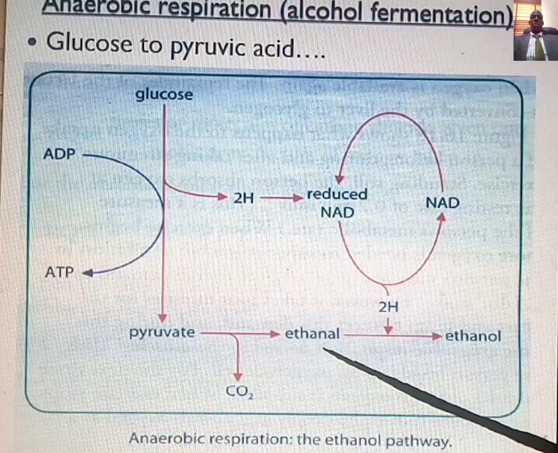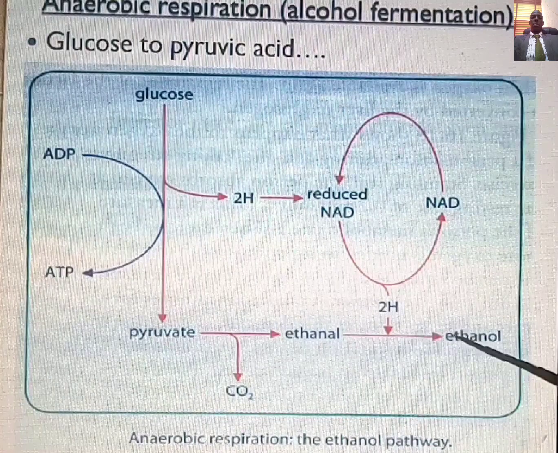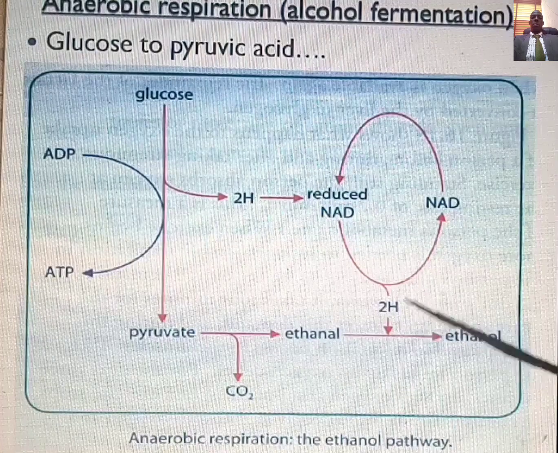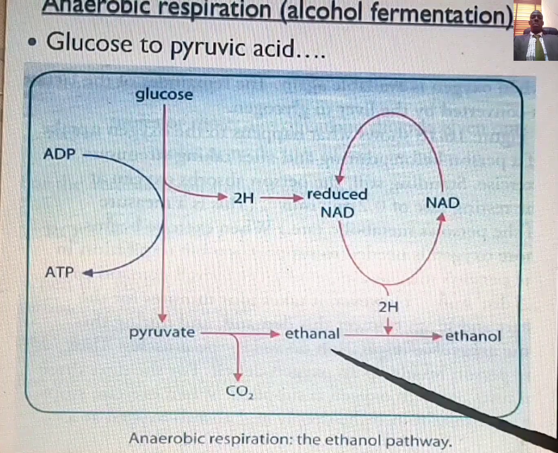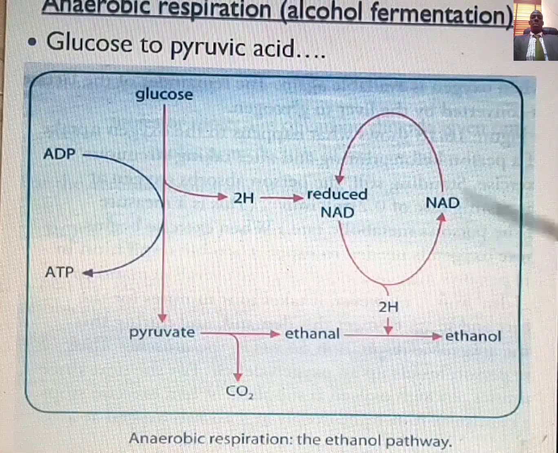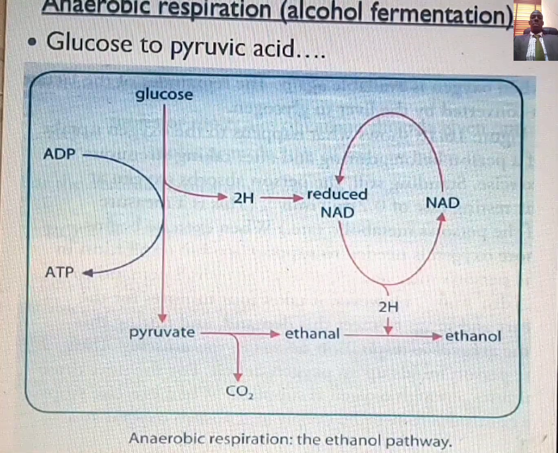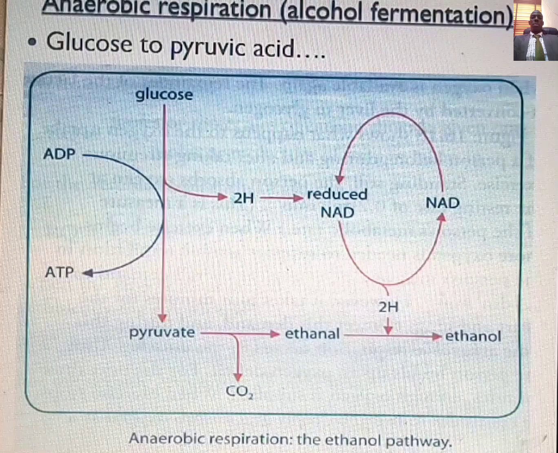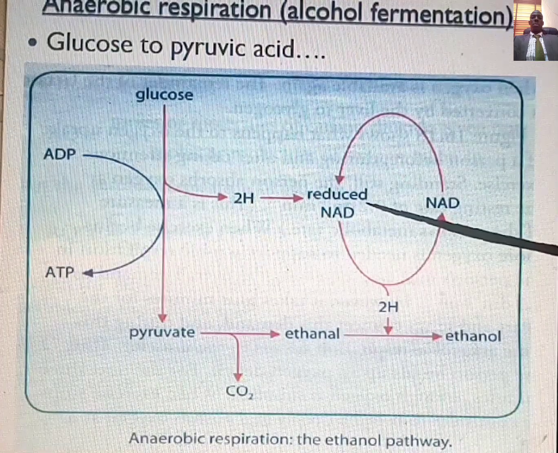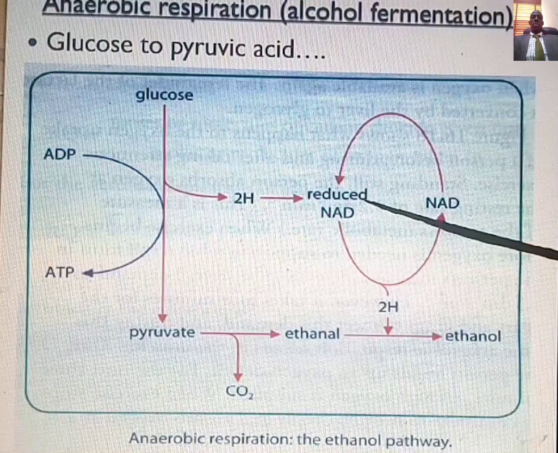The ethanal is further reduced to ethanol, and the hydrogen that is used to reduce your ethanal to ethanol comes from NADH that is generated during glycolysis. That is reduced NAD.